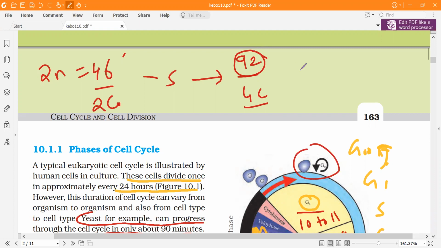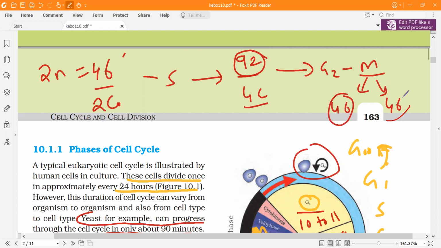Why is it so? Because after the G2 and M phase, it will form two cells. Then the two cells, if formed by mitosis, will have 46 chromosomes each. So this content of 92 chromosomes will be there after S phase, only then will these two be formed, otherwise it is not possible. So we never say that the chromosome number will double. We always say that the chromosome number remains the same while the genetic content has doubled.